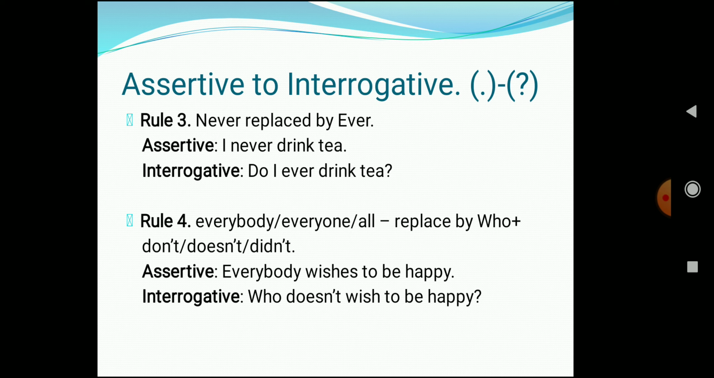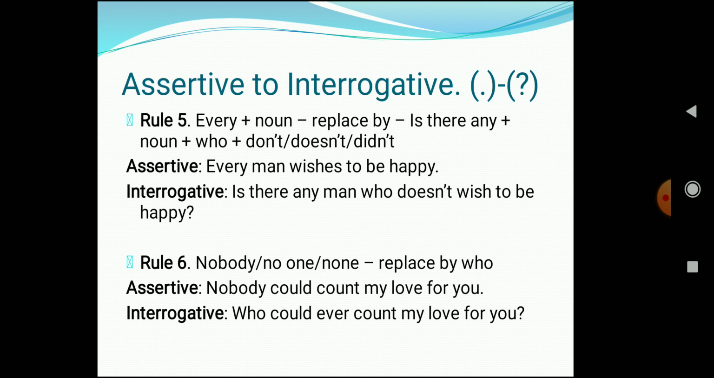Now why have we used doesn't? Because wishes is used over there, simple present tense. Okay, so who doesn't wish to be happy? Question mark. Don't forget to put the question mark, otherwise you will lose marks. Rule 5. Now what does rule 5 say? Rule 5 says that if in a sentence every plus noun is used, you have to replace it by is there any plus noun which is used in the sentence plus who plus don't, doesn't, or didn't according to the sentence. For example, every man wishes to be happy.